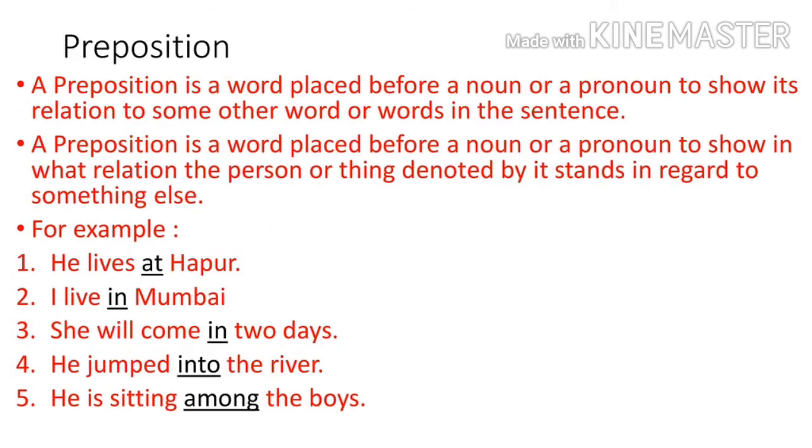Preposition. A preposition is a word placed before a noun or a pronoun to show its relation to some other word in a sentence. A preposition is a word placed before a noun or pronoun to show in what relation the person or thing denoted by it stands in regard to something else. For example, he lives at Hapur. He lives in Mumbai. She will come in 2 days. He jumped into the river. He is sitting among the boys.